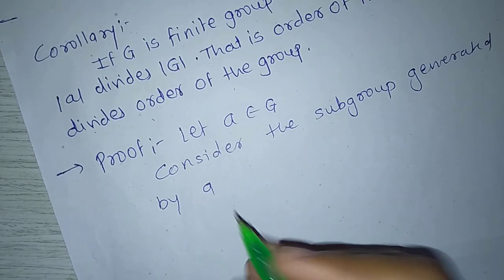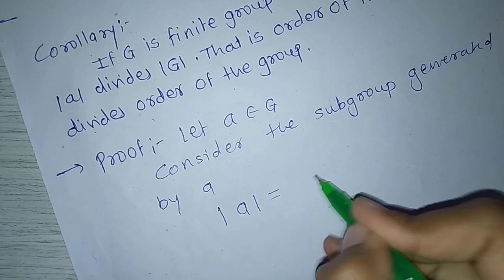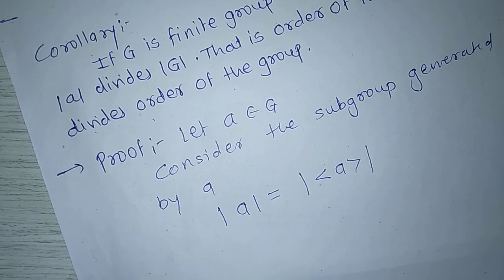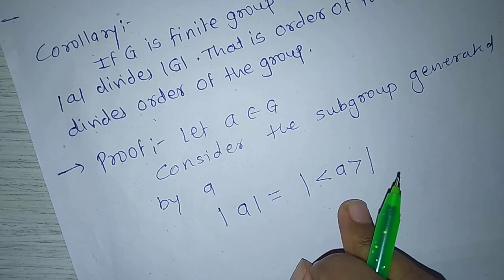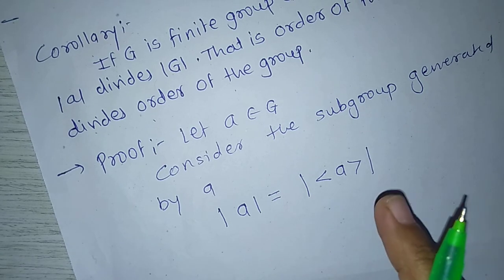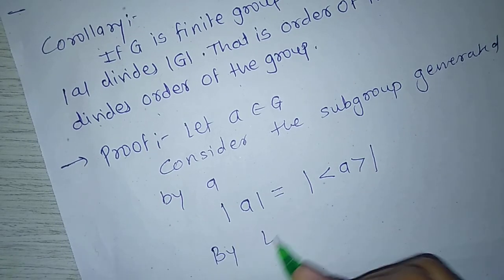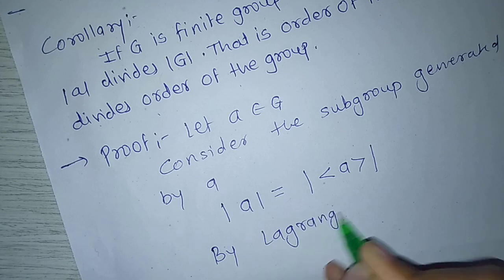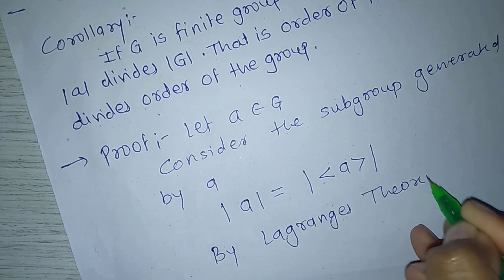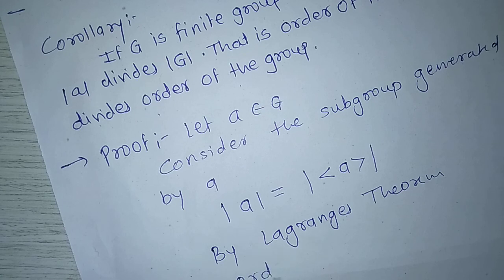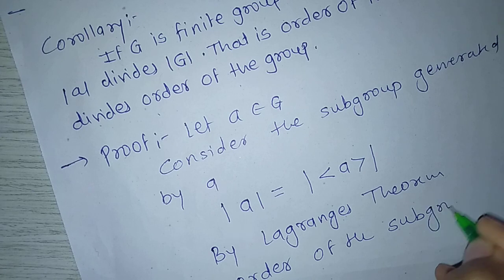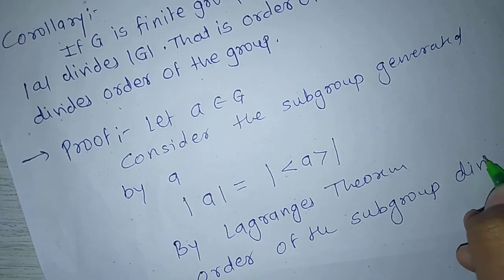As we know by corollary, order of a equals order of the subgroup generated by a. And by Lagrange's theorem, order of the subgroup divides order of the group.